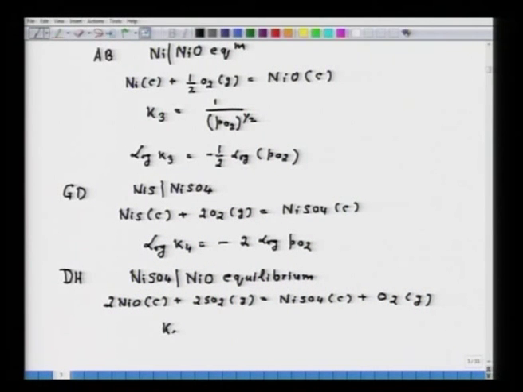So, we can write down K5 that is equal to PO2 upon PSO2 squared. So, we can simplify, that will come log of PSO2 that will be equal to minus half log K5 plus half log PO2. So, that is how this goes.